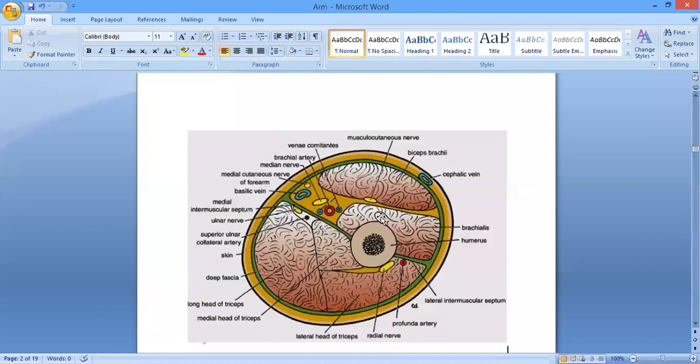So when you talk about the anterior compartment of the arm, we have the muscles in this region, and there are three muscles. Which muscles will they be? Do you see the biceps? Do you see the brachialis? And the third muscle is the coracobrachialis. Why is the coracobrachialis not visible here?